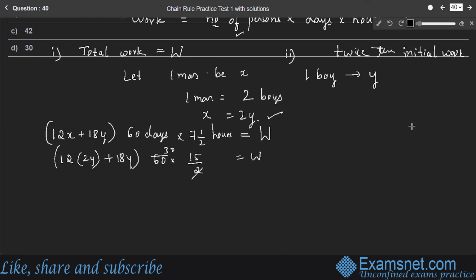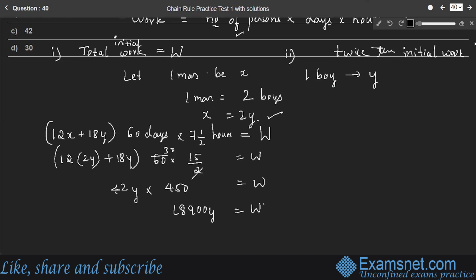So here 24 plus 18, 42Y into 450 is equal to W. So 42 into 450 is equal to 18,900Y, which is the total initial work. The total initial work is 18,900Y units, right?